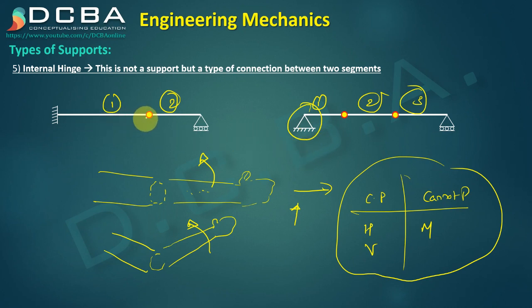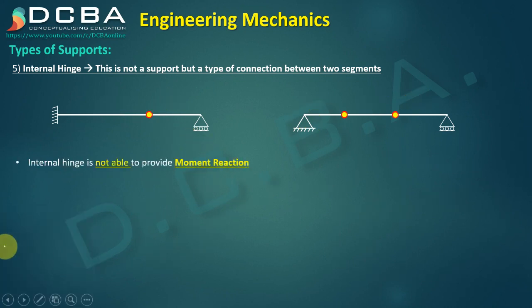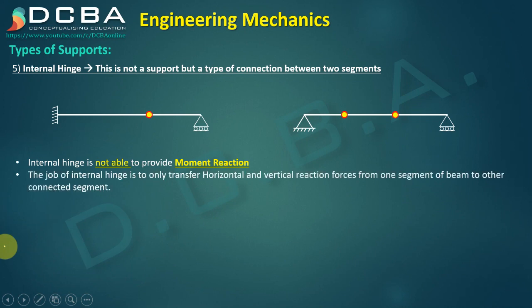Okay, but what about this internal hinge? This internal hinge can actually move in space. It can go up, it can go down, but this hinge support cannot move from its position. That is the biggest difference between an internal hinge and a hinge support. So the internal hinge is not able to provide moment action. The job of the internal hinge is only to transfer horizontal and vertical reactions from one segment to the other segment.